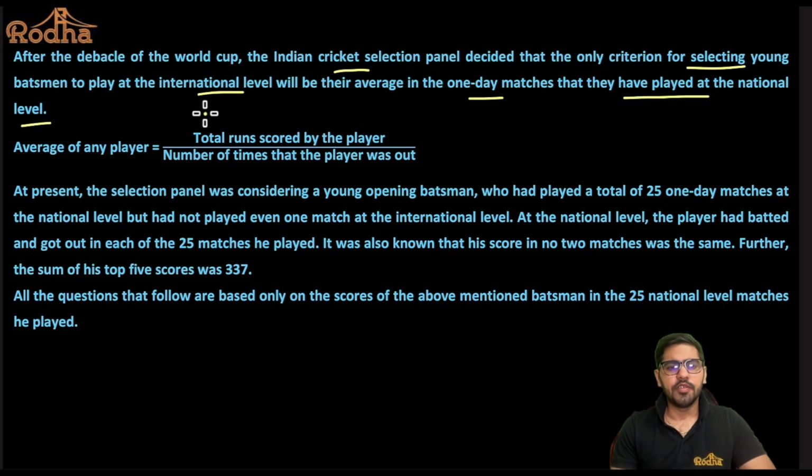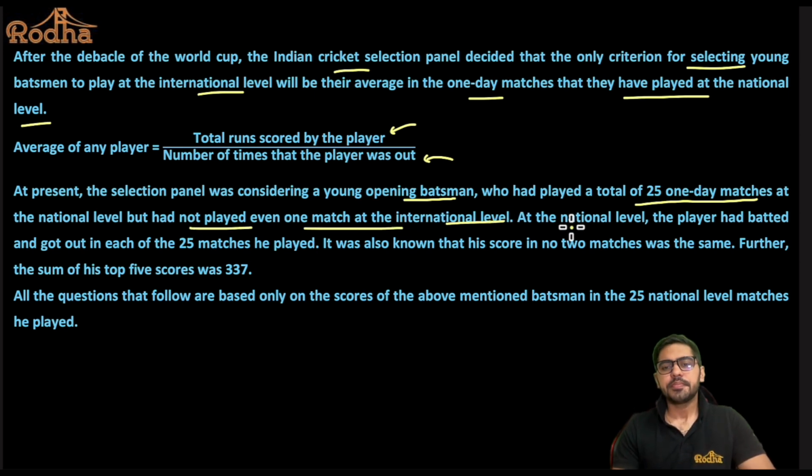Now, the average of any player is total runs scored by the player upon number of times the player was out. Okay, so the average of any player is total runs by the player upon number of times that player was out, right? Now, at present, the selection panel was considering a young opening batsman who had played a total of 25 one-day matches. So this fellow has played 25 matches at the national level, but had not played even one match at the international level.